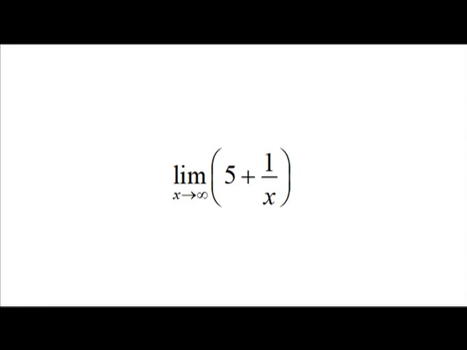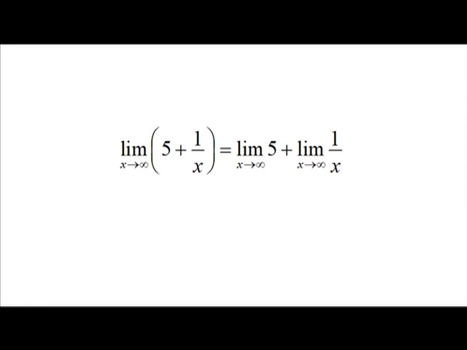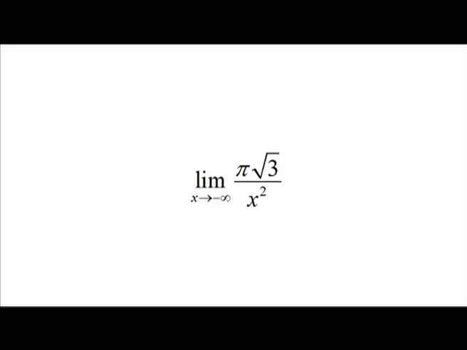As an application of properties of limits, we evaluate limit x going to plus infinity 5 plus 1 by x. Limit x going to infinity 5 plus 1 by x is equal to limit x going to infinity 5 plus limit x going to infinity 1 by x using sum rule, which is equal to 5 plus 0 and which is equal to 5. As another example, we evaluate limit x going to minus infinity pi root 3 by x square.